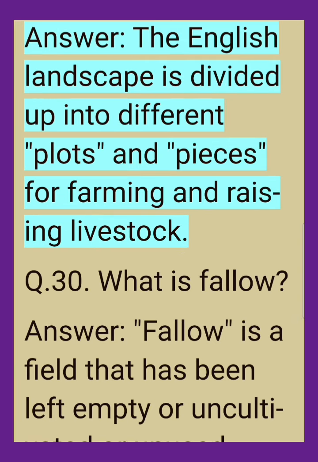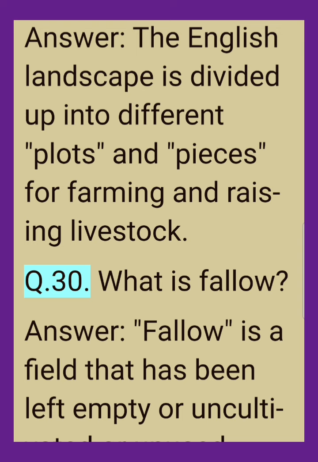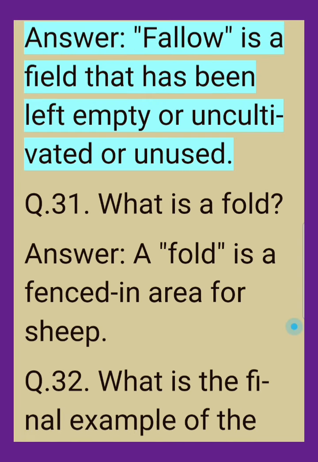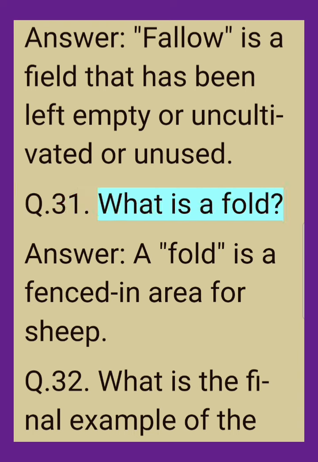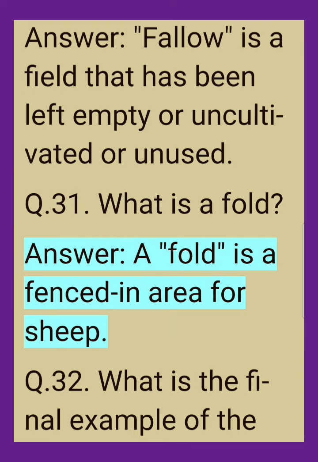The English landscape is divided up into different plots and pieces for farming and raising livestock. Q.30. What is fallow? Answer. Fallow is a field that has been left empty or uncultivated or unused. Q.31. What is a fold? Answer. A fold is a fenced-in area for sheep.